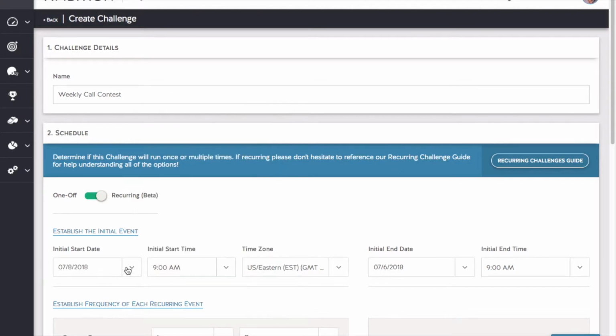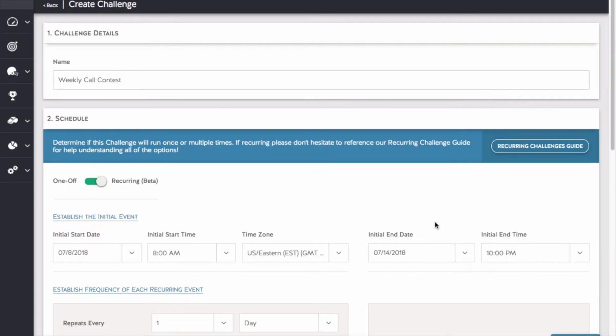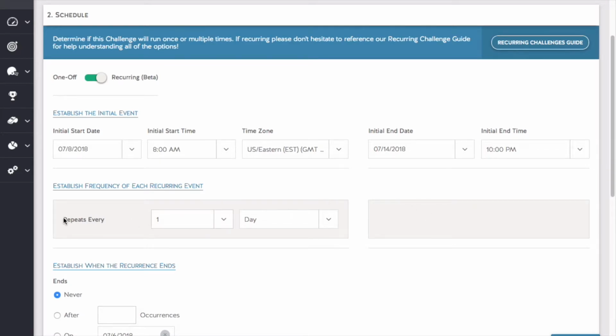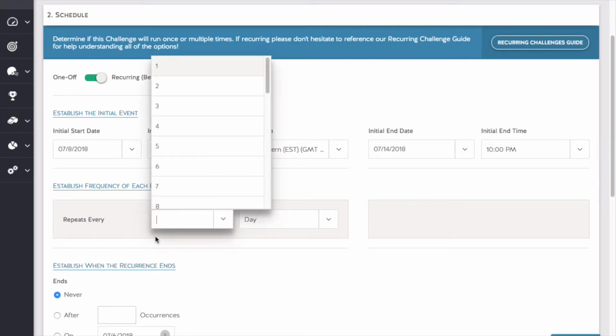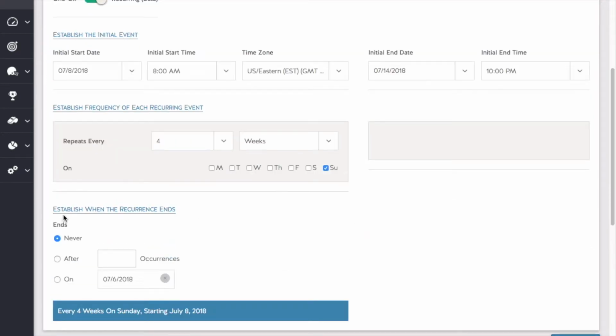In this case, we'll pick from 8 a.m. till 10 p.m. next week, Eastern Time. Moving forward, we'll repeat this competition every 4 weeks. If desired, the competition can run forever, or it can expire after a particular number of occurrences. In this case, we'll run this for 4 months, happening once per month.